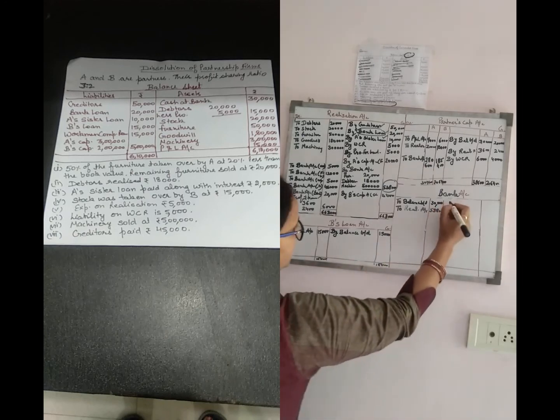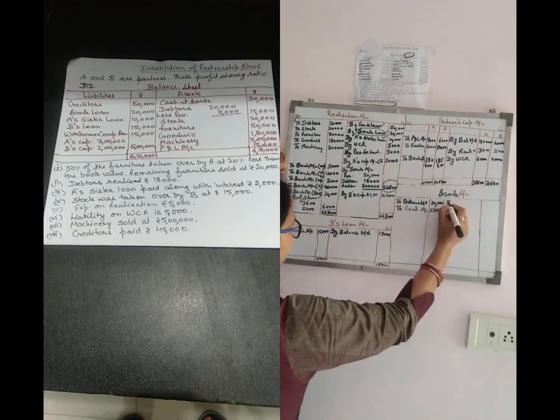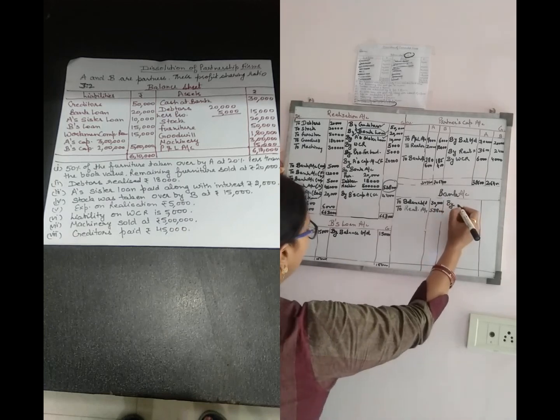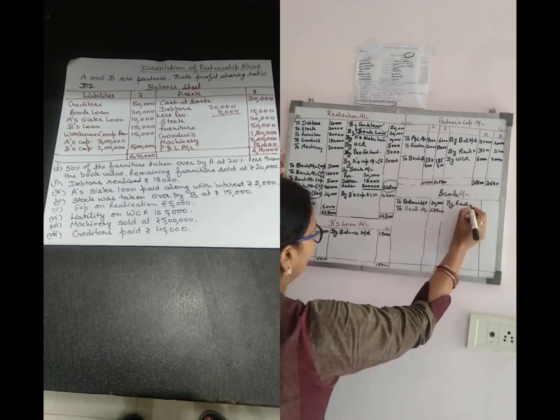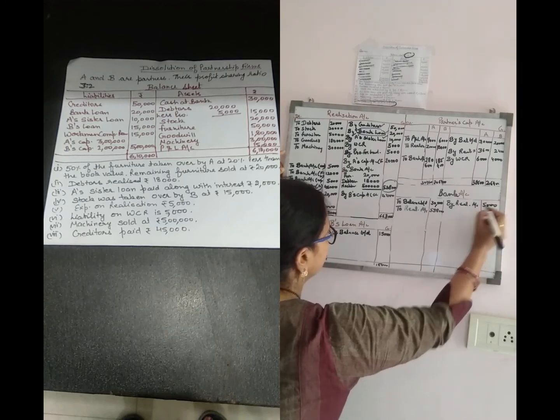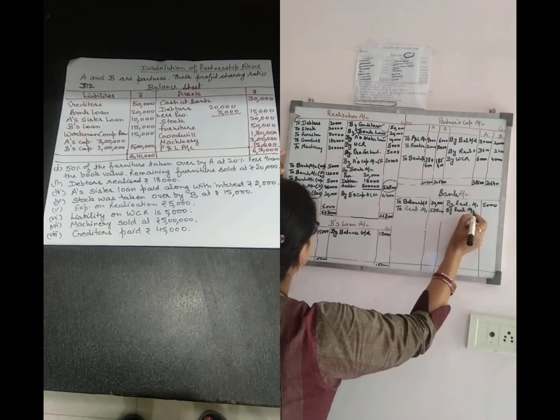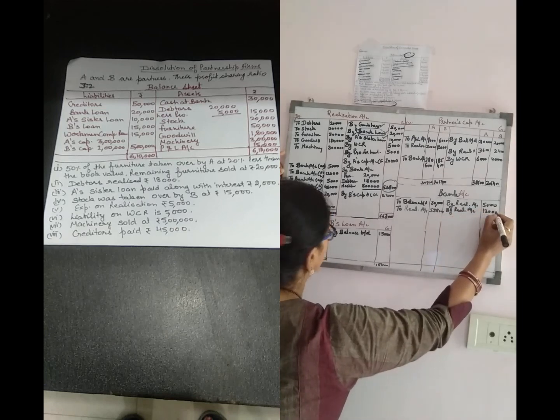Now the payments made by the firm one by one. By realization, payment of compensation. By realization, A's sister loan 12,000.